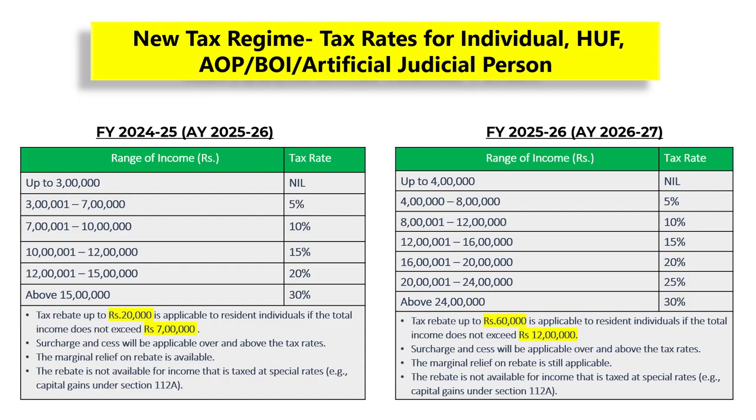Please note, tax rebate up to Rs 60,000 is applicable to resident individuals if the total income does not exceed Rs 12 lakhs. Surcharge and cess will be applicable over and above the tax rates and the marginal relief on rebate is still applicable. Also, please note that the rebate under section 87A is not available for income that is taxed at special rates, for example, capital gains under section 112A.